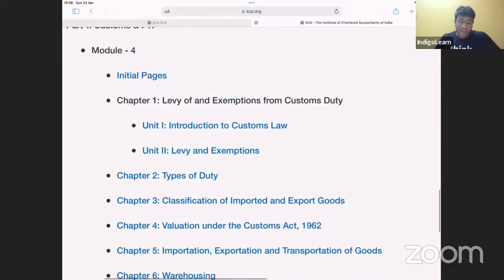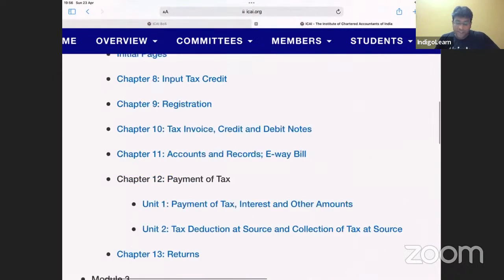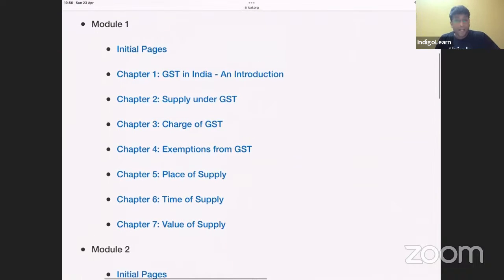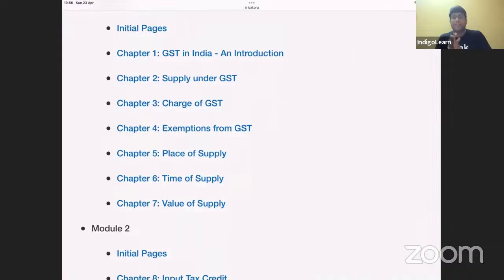So with this, we are done with revising a lot of interesting points in customs. Now let's proceed to revising some interesting elements in the topic of GST also. Ready? Yes, guys, go on. Look at the GST, guys. GST, the first topic, GST in India introduction. There, at CA final level, not many interesting points come in the exam.